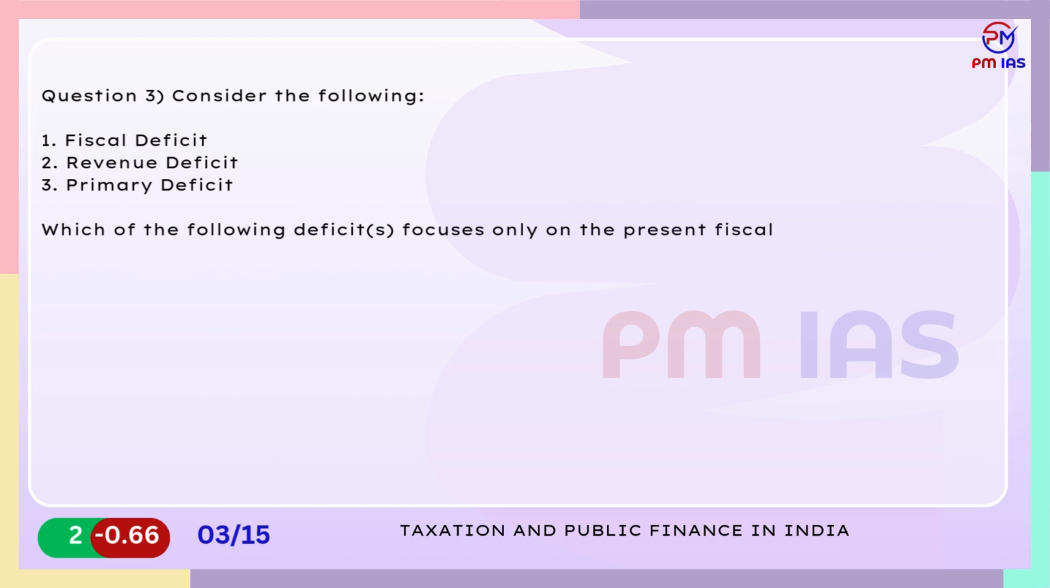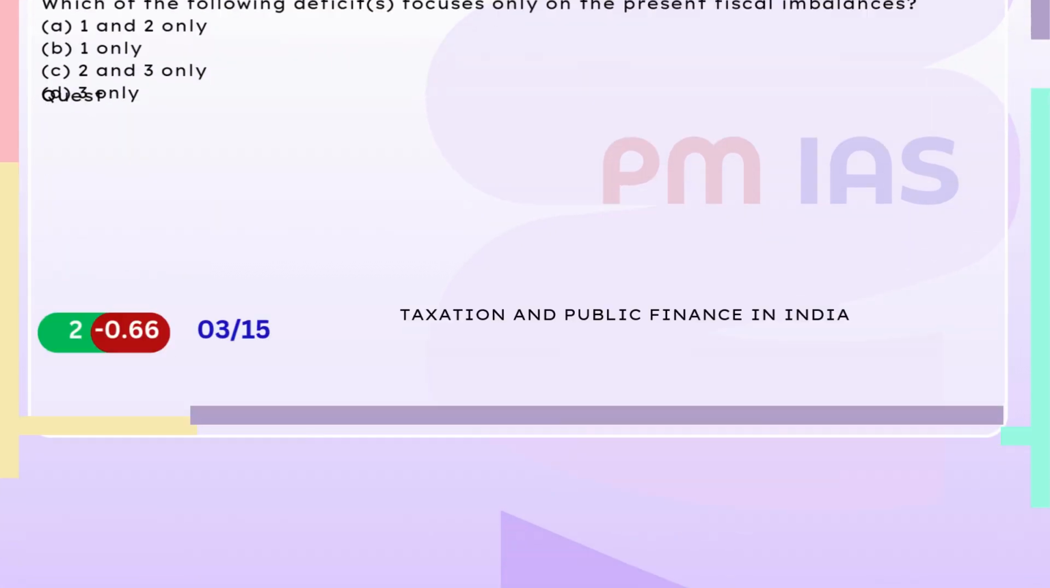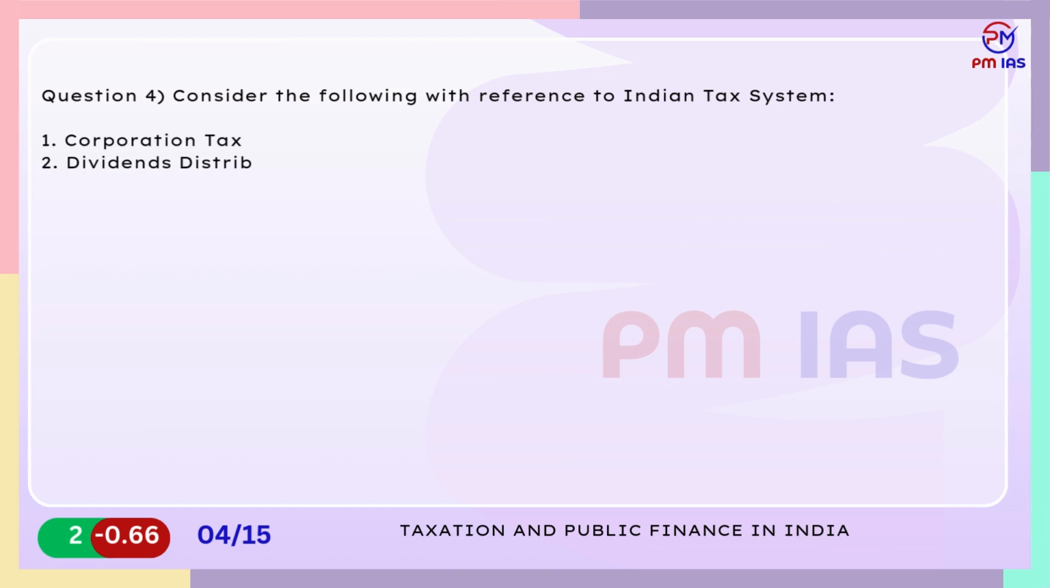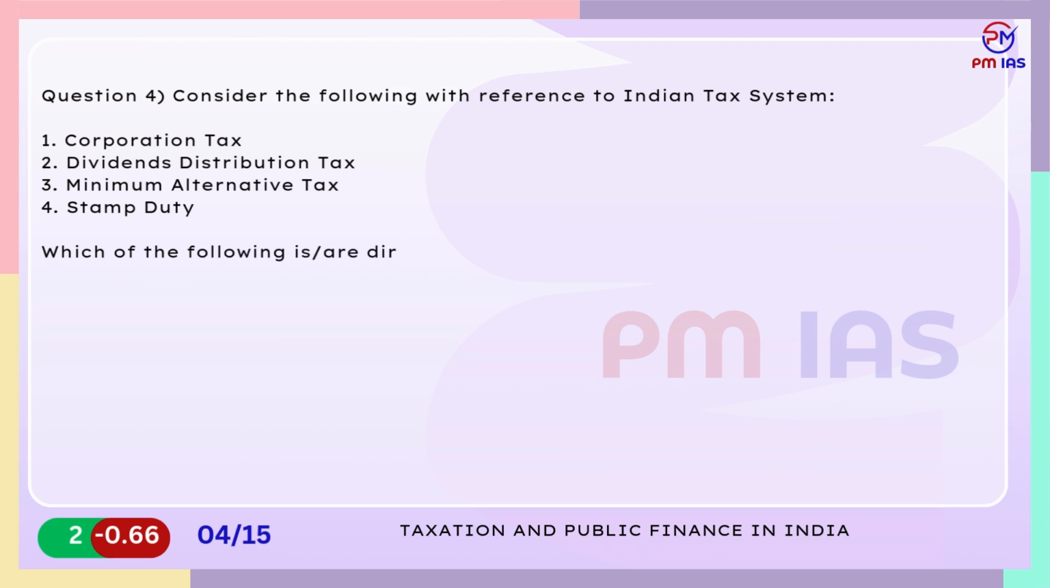A. 1 and 2 only. B. 1 only. C. 2 and 3 only. D. 3 only. Question 4. Consider the following with reference to Indian tax system. 1. Corporation tax. 2. Dividends distribution tax. 3. Minimum alternative tax. 4. Stamp duty. Which of the following are direct taxes applicable to private sector companies in India?